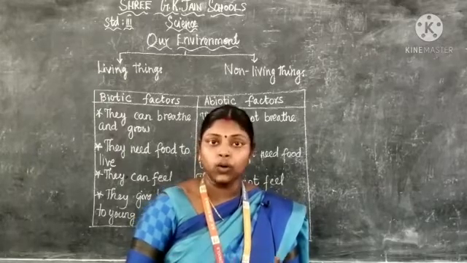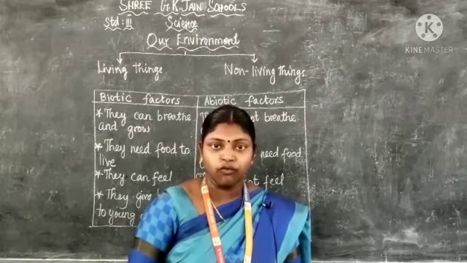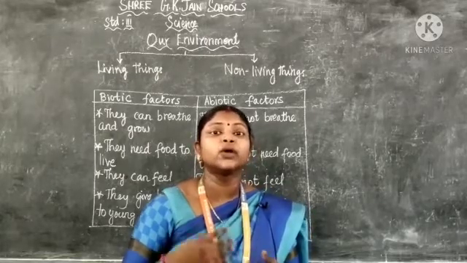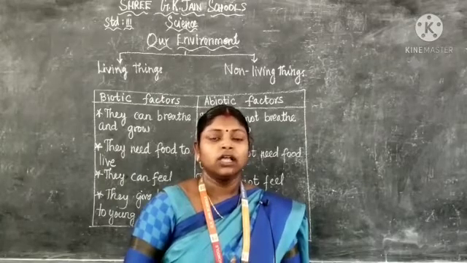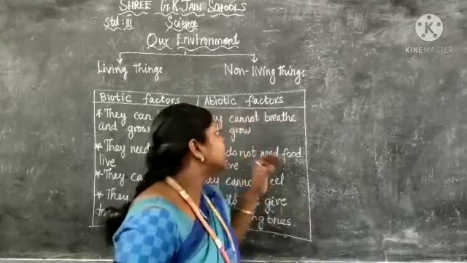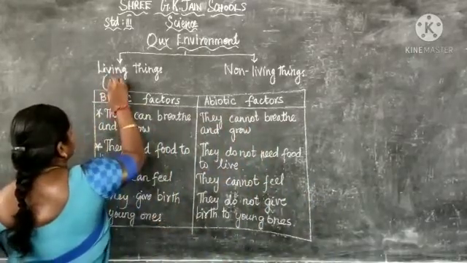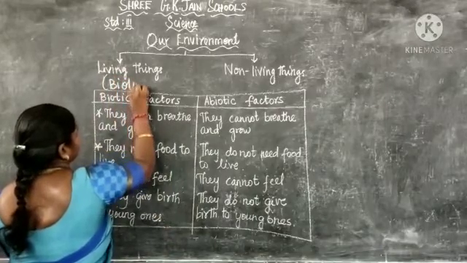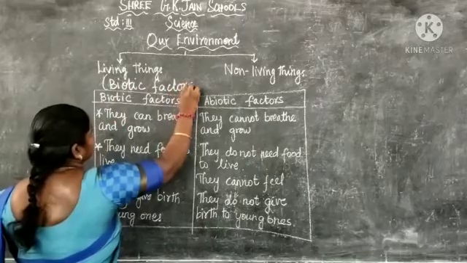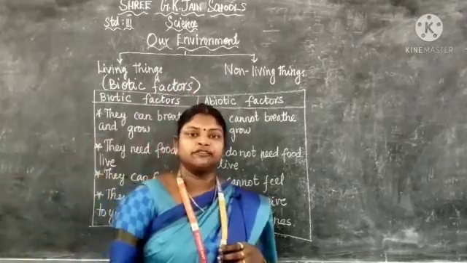Living things can grow, it can breathe, it can take food, it can reproduce, that means it produces their young one. So these characters are only for the living things. Living things are also called as biotic factor.